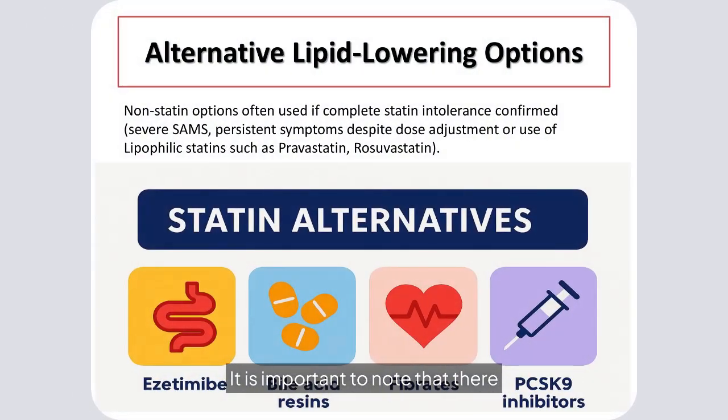It is important to note that there are alternative lipid-lowering options available for those completely intolerant to statins. These include ezetimibe, bile acid resins, fibrates, and PCSK9 inhibitors like evolocumab or Repatha. They offer effective cholesterol management without the significant muscle-related side effects of statins.